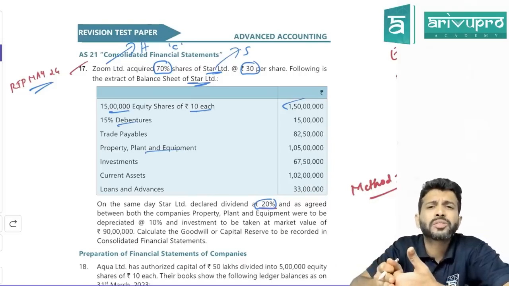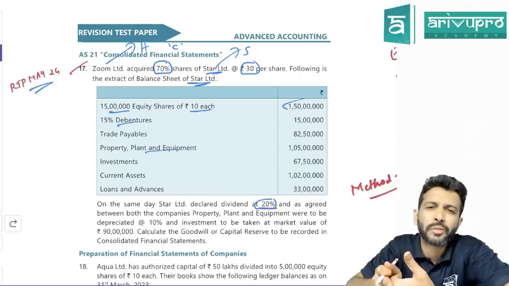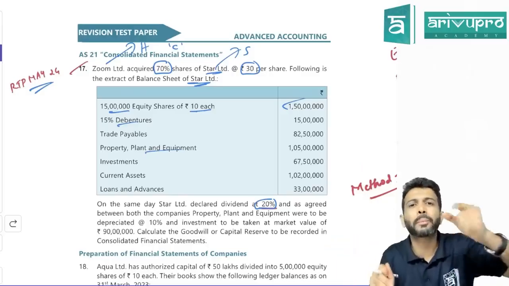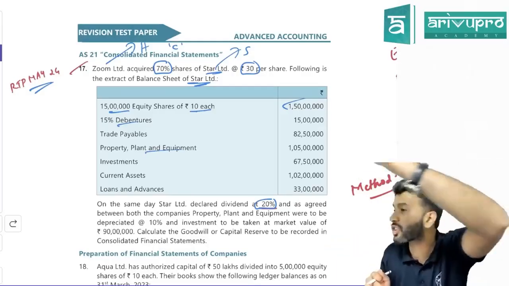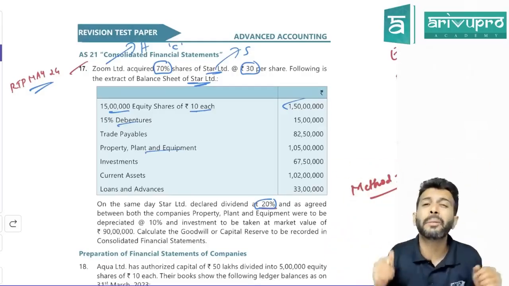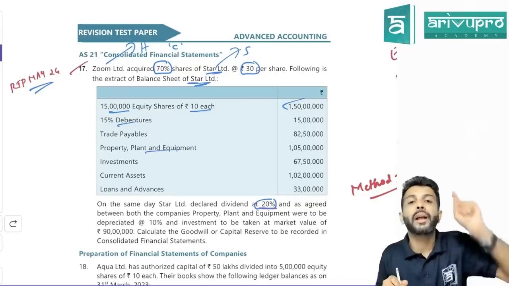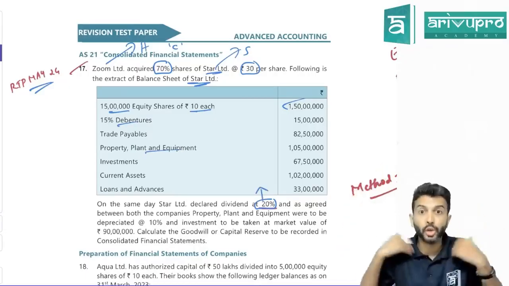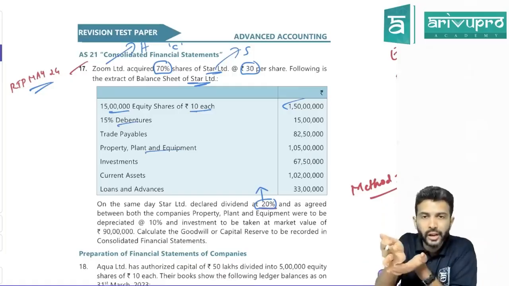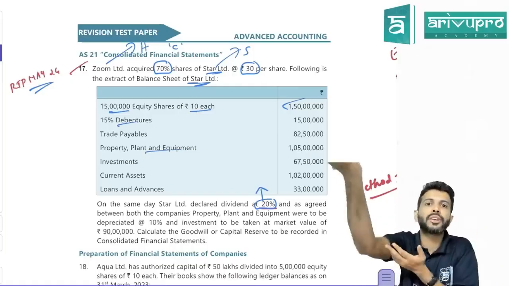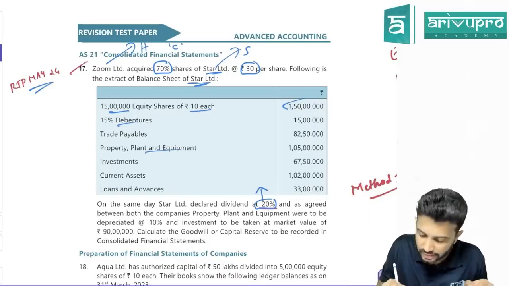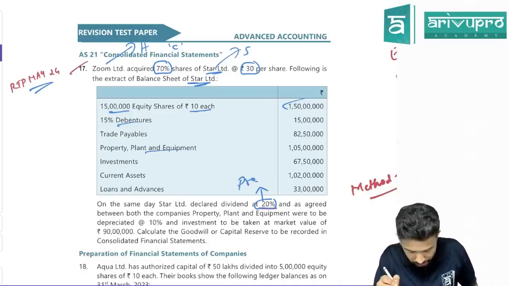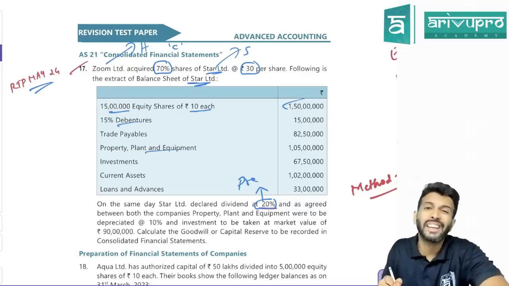So is today's profit post-acquisition profit or pre-acquisition profit? The day holding company became shareholder, the subsidiary company already has profit, and that profit we call pre-acquisition profit. Any dividend paid out of pre-acquisition profit is pre-acquisition dividend. They will not tell in every problem that this is pre-acquisition dividend. You need to figure it out. Today holding company got control and today only subsidiary company declared the dividend, so obviously this is pre-acquisition dividend. And pre-acquisition dividend has to be compulsorily reduced from cost of investment.